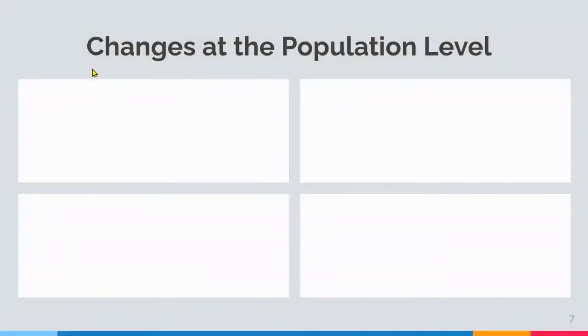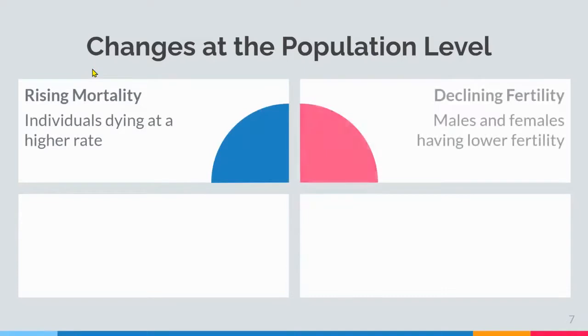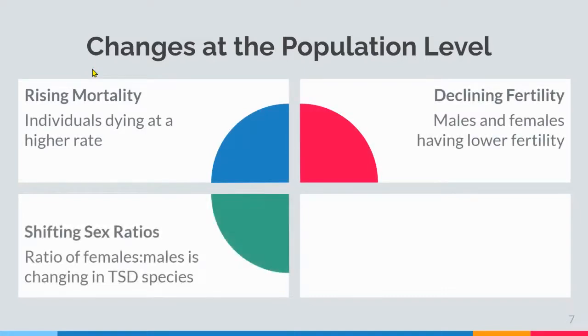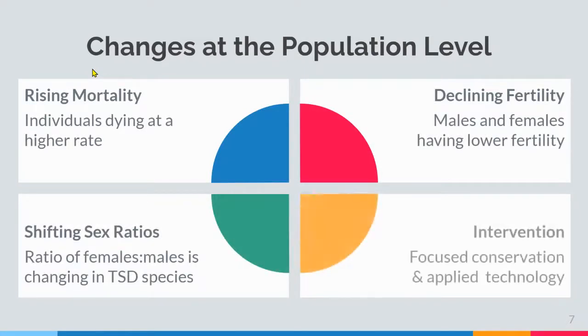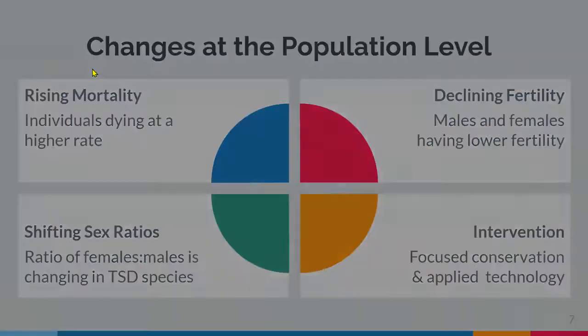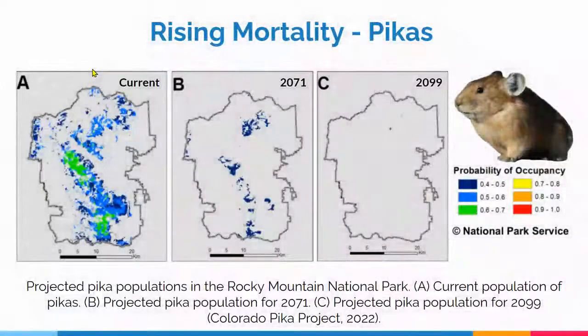Before populations experience local extinctions, they start to experience changes at the population level, including rising mortality, declining fertility, and shifting sex ratios. However, human intervention through conservation and technology can help mitigate some of these changes. I'll talk about rising mortality rates first.